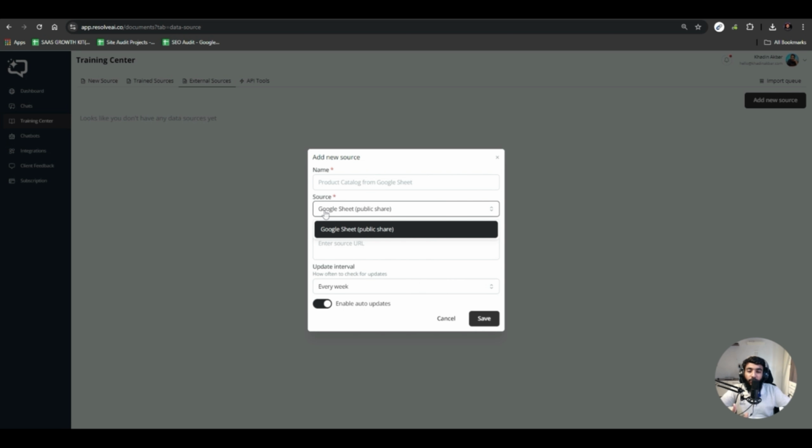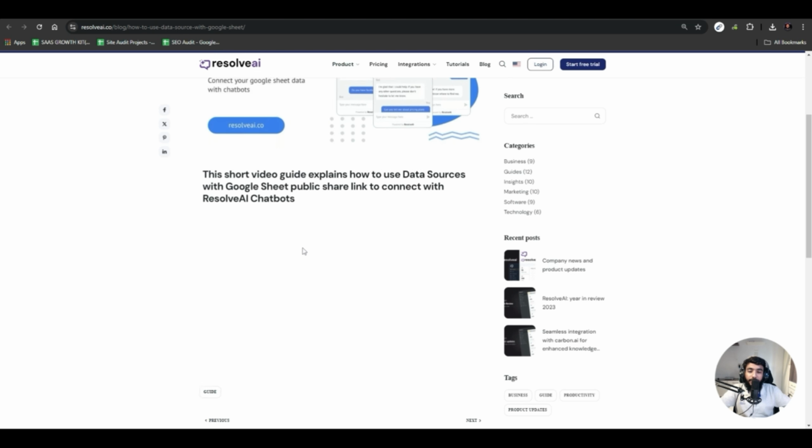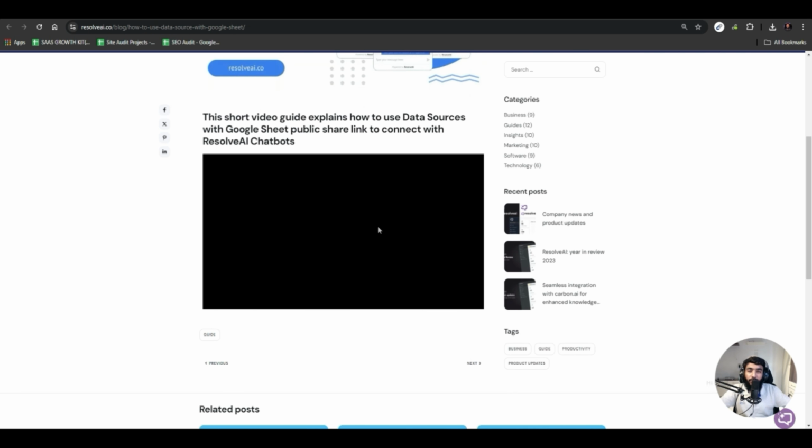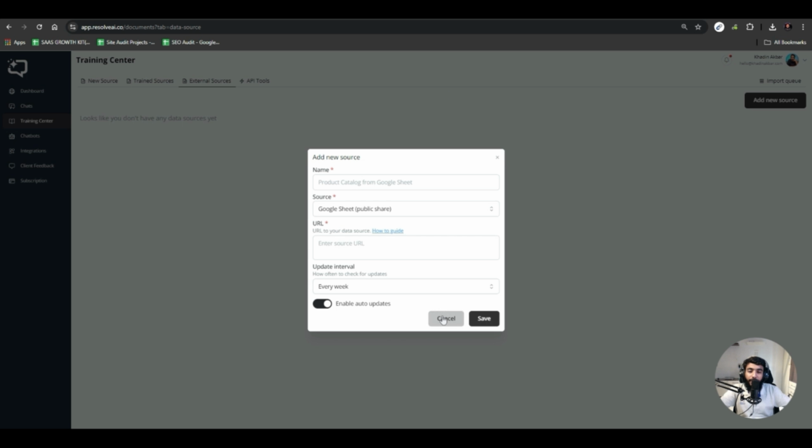You can connect to Google Sheets so that you can grab the data from that Google Sheet on a live basis as well. Let's say you have a CRM on Google Sheets and you want client data, or you have some other resources on a Google Sheet and you want answers from it, then you can get it. You also have a how-to guide on this integration, so you can watch it and integrate this as well.